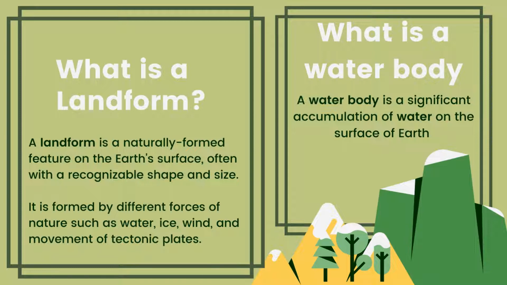Landforms and bodies of water are natural features of Earth's surface that are formed over many years of erosion, weathering, and other forces. A landform is a naturally formed feature on Earth's surface, often with a recognizable shape and size. It is formed by different forces of nature such as water, ice, wind, and movement of tectonic plates, while a water body is a significant accumulation of water on the surface of Earth.